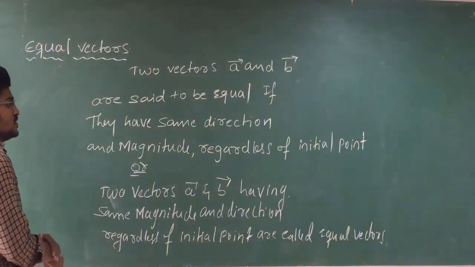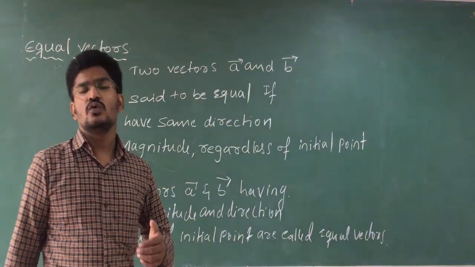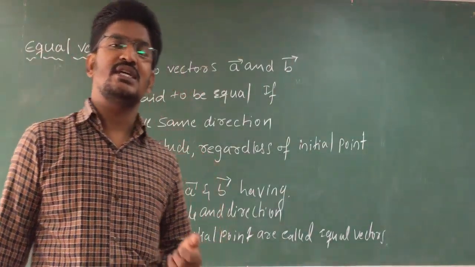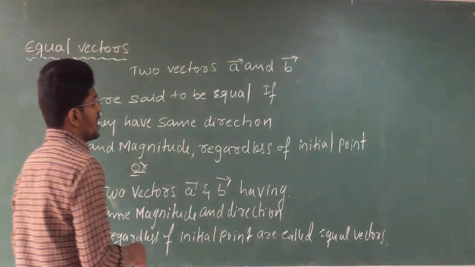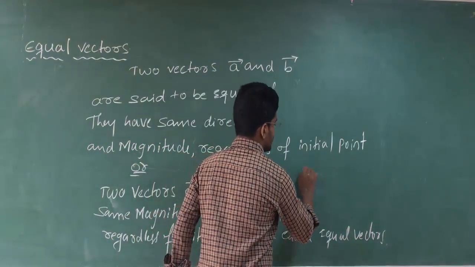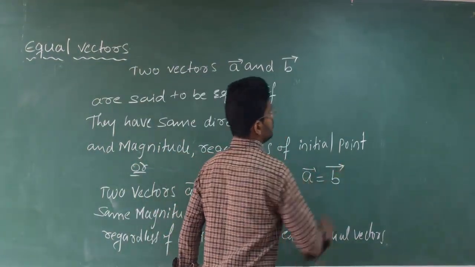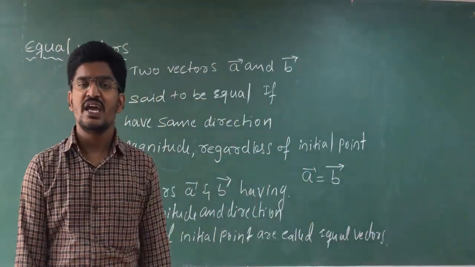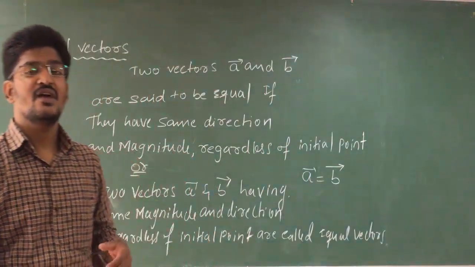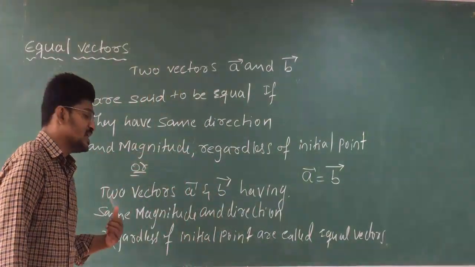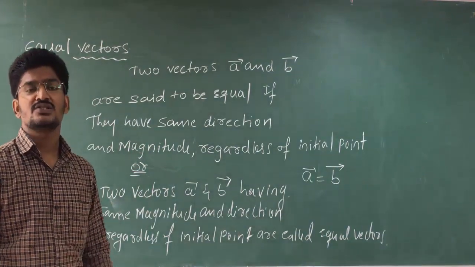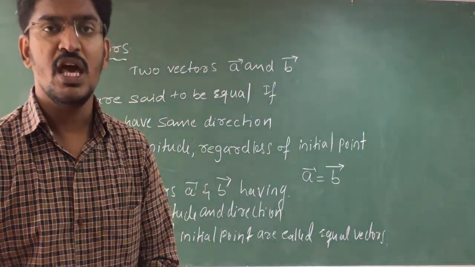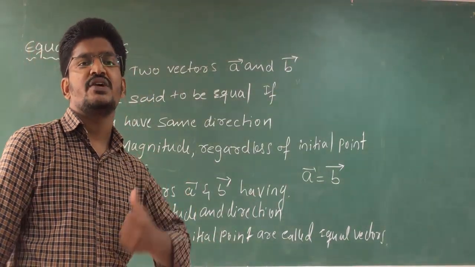Clear? So this is how you are going to know about equal vectors, that is vector A and vector B, and we write them as vector A is equal to vector B. The meaning of vector A equal to vector B is they have the same direction and the same magnitude regardless of their initial point. Clear? Let us move to the next definition.